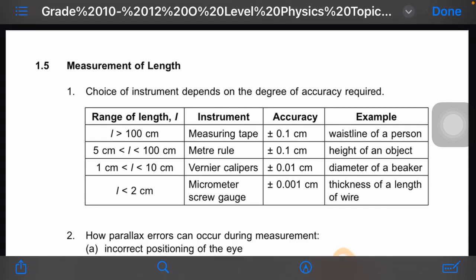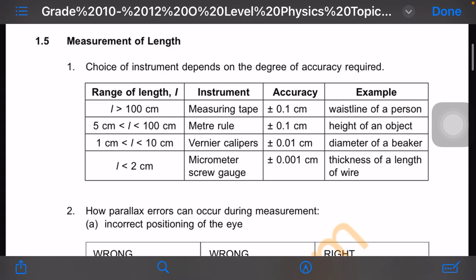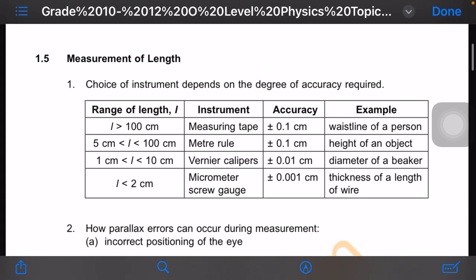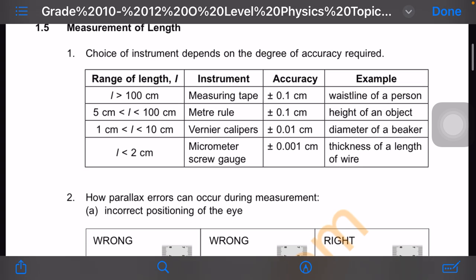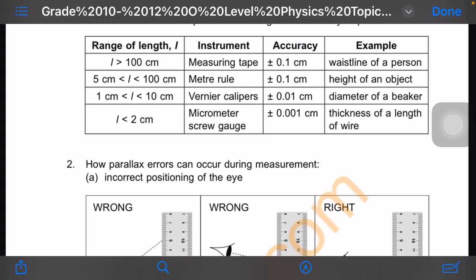Measurements of length. Key measurements of length: choice of instrument depends on the degree of accuracy required. For range of length, the measuring tape cannot measure anything less than 0.1. The meter rule cannot measure anything less than 0.1 centimeters. The calipers cannot measure anything less than 0.01 centimeters. And the micrometer screw gauge cannot measure anything less than 0.001.